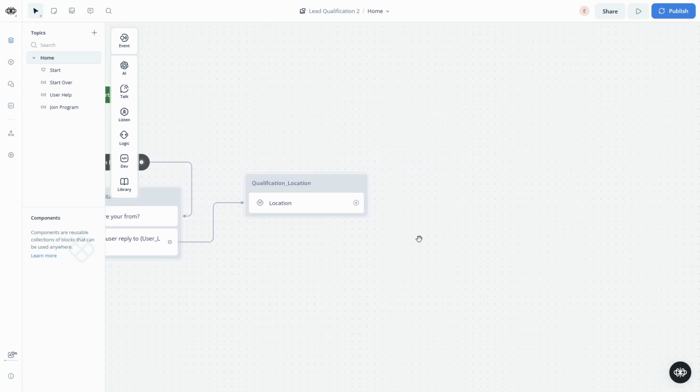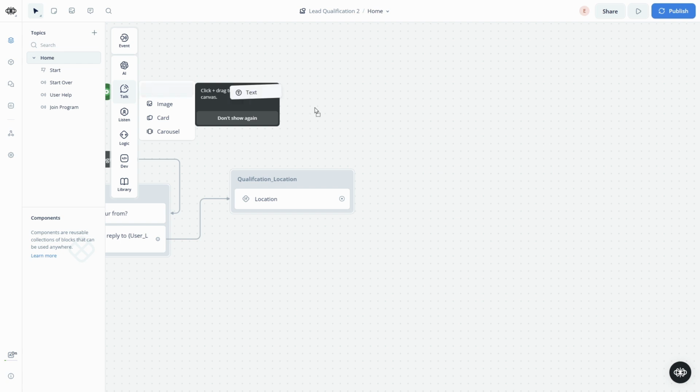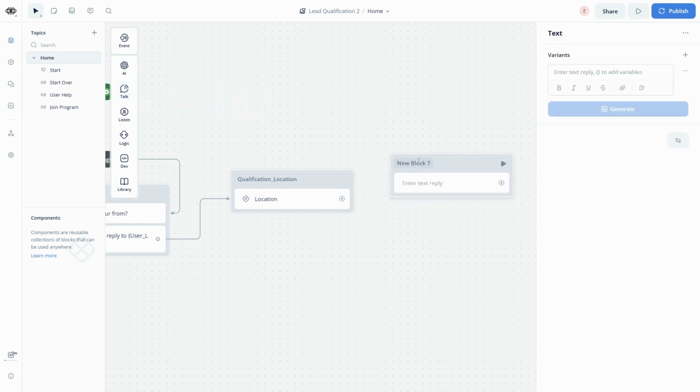So now let's set up 2 paths for our location qualification. First let's add a step and call this qualification_location_yes.